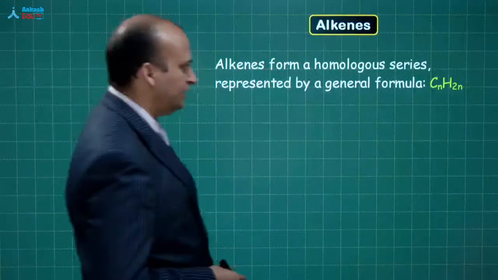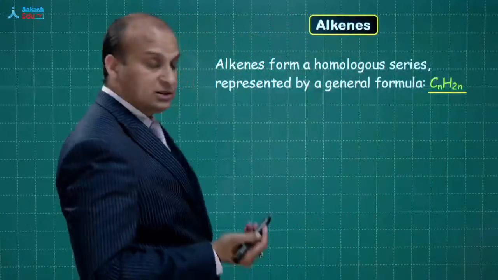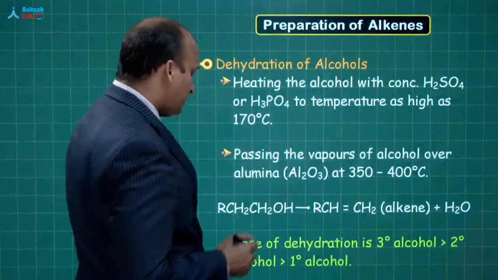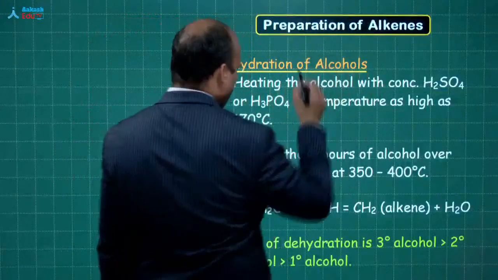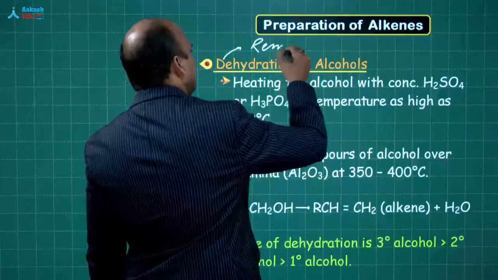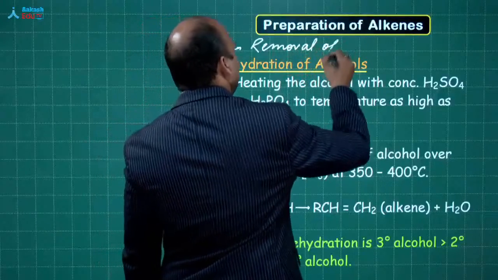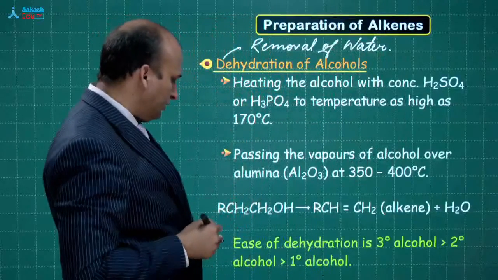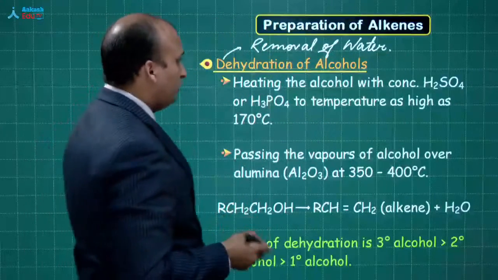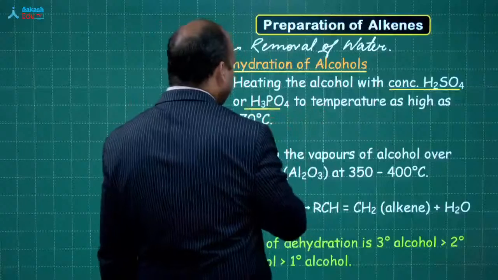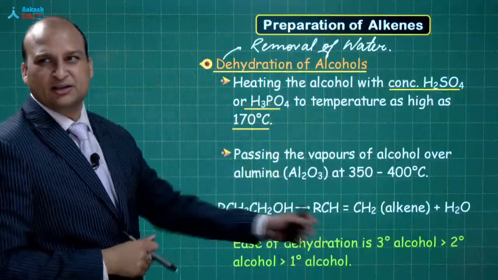Now we have to talk about alkenes. Alkenes have a general formula CnH2n. You know that part. Now let's start with the methods of preparation of alkenes. First and foremost, dehydration of alcohol. What is the meaning of dehydration? D means removal, hydration means water, removal of water from alcohols. Okay. So what all reagents are we going to use? We are going to use concentrated H2SO4 or H3PO4 at a high temperature of 170 degree Celsius.